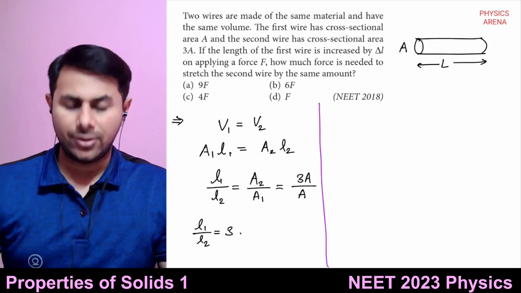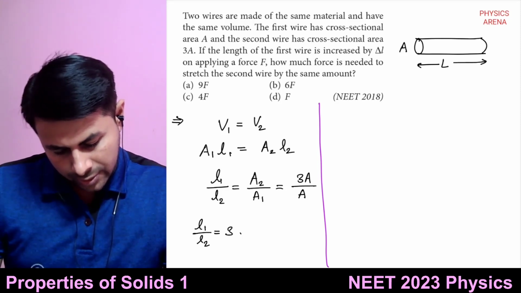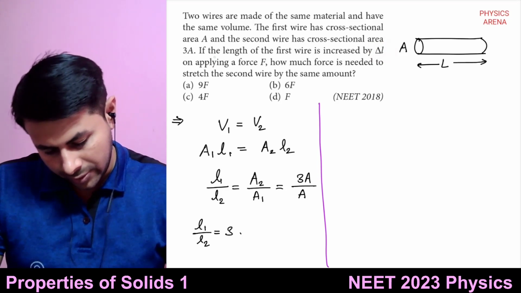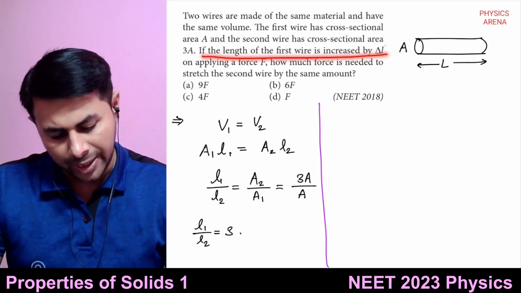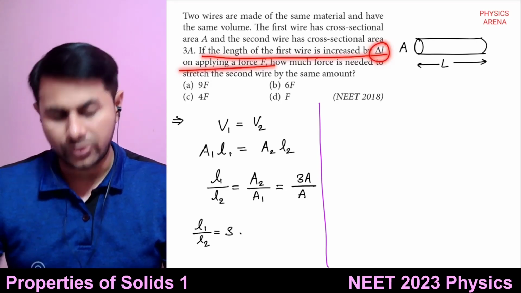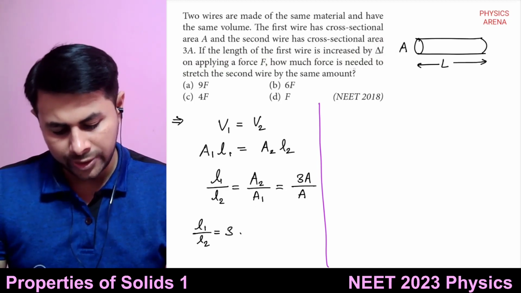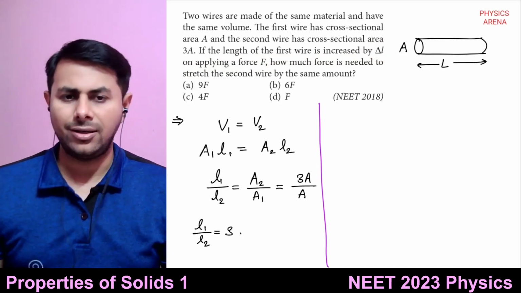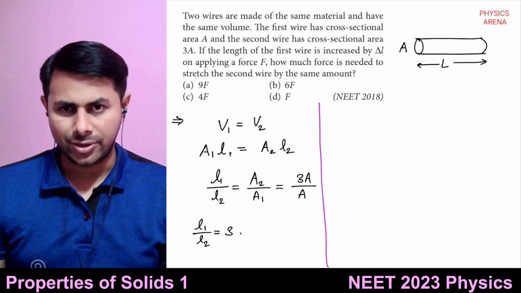Then we want to find out, actually it is given that change in length is same. If length of first wire is increased by delta L on applying force F, how much force is needed to stretch the second wire by the same amount? This is the question.